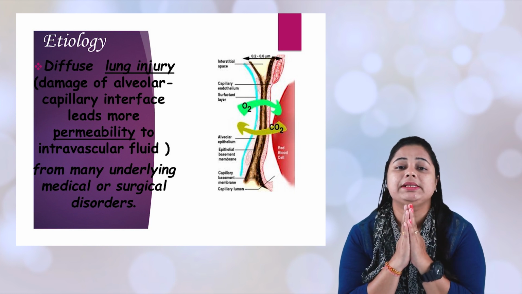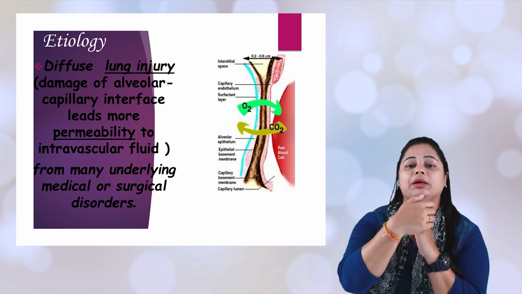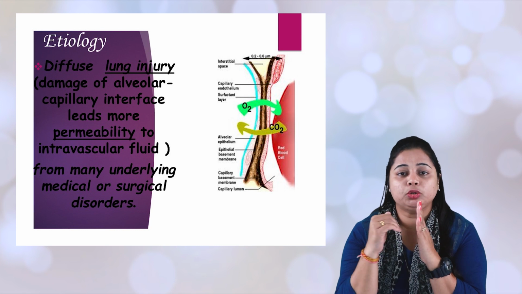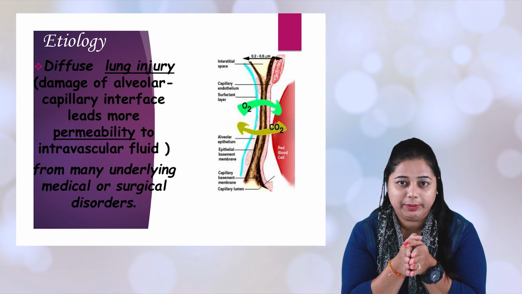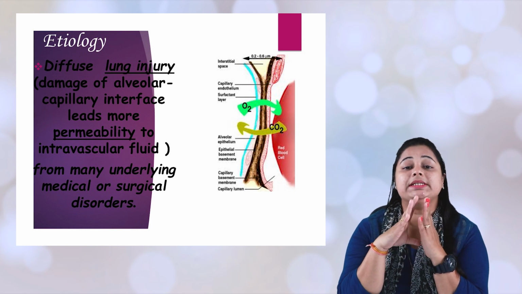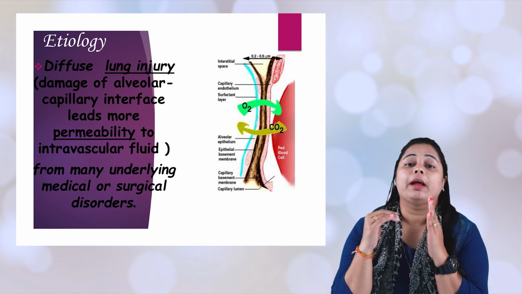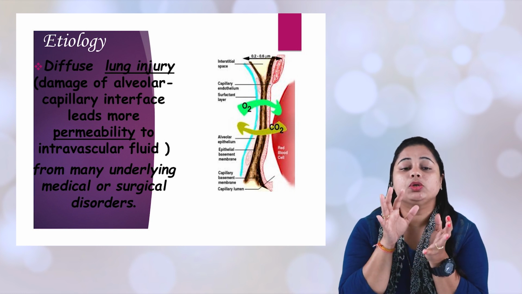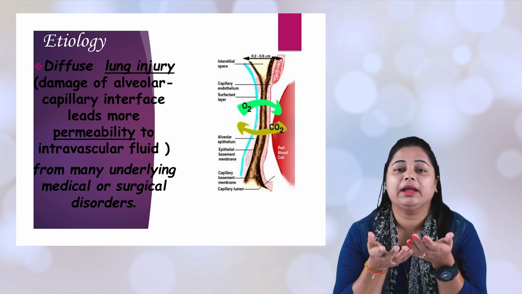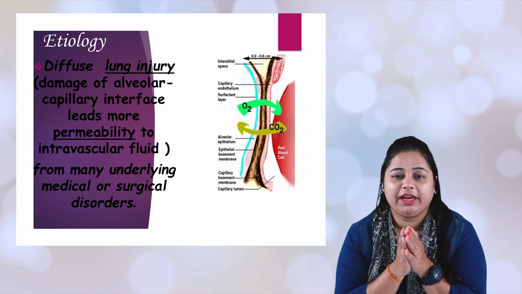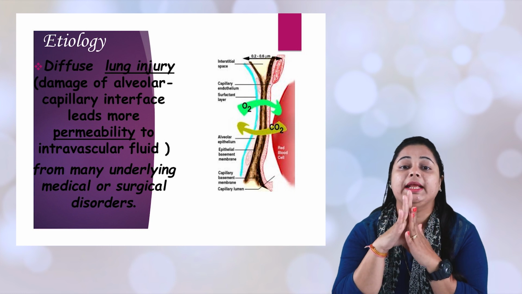Permeability means the capacity of one object or layer to help pass some solute or solvent through it. That capacity of the layer is called permeability. When permeability increases, it allows more and more solute and solvent to pass through. So in etiology, when there is a diffuse lung injury or capillary injury, the permeability of these membranes will increase.